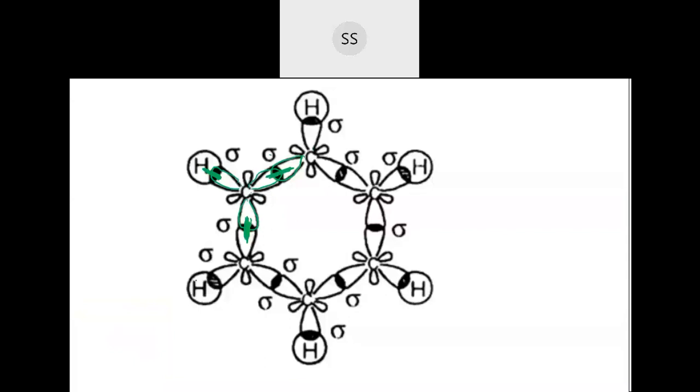And the unhybridized ones, that will be above this. This is in this way. That will be present here. Here also there will be one more. So they will overlap together.